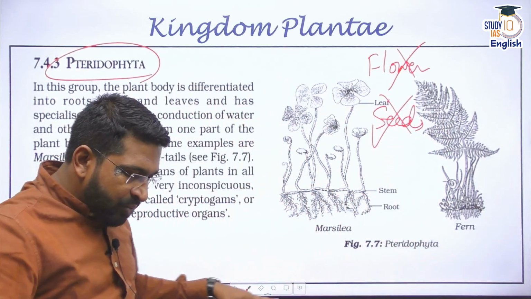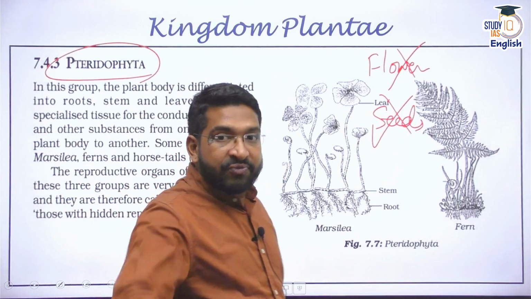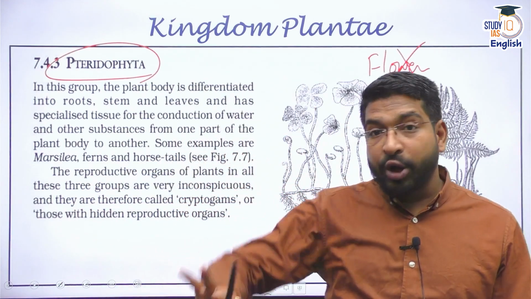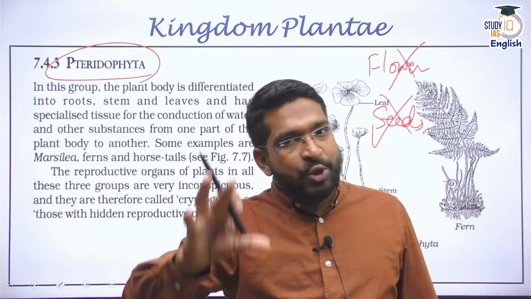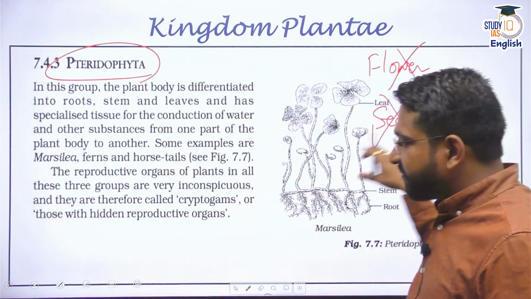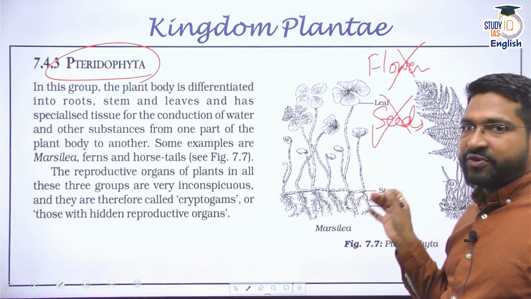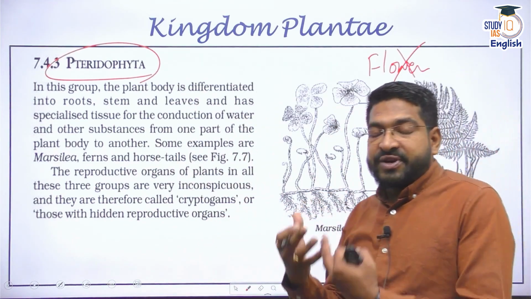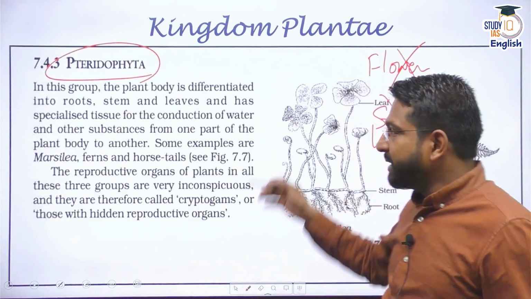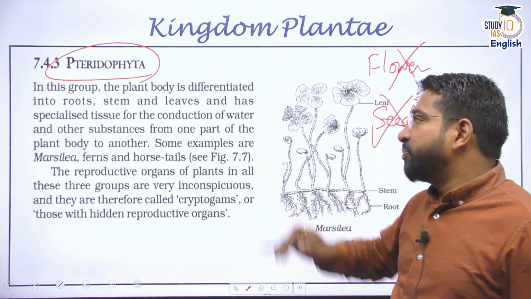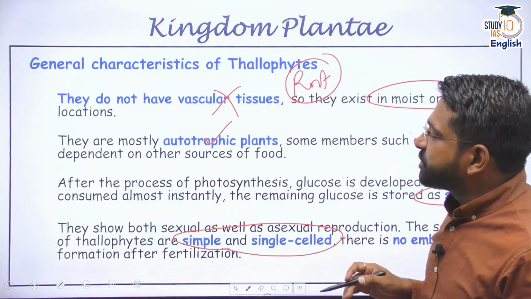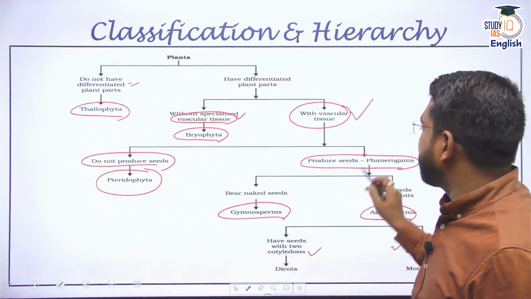Next time when you go to a garden, or if you have any ornamental plants, observe them. Most of them would be pteridophytes, because if it is not producing any flowers, then they are pteridophytes. And please remember, when I characterized this, I gave a term called phanerogams.